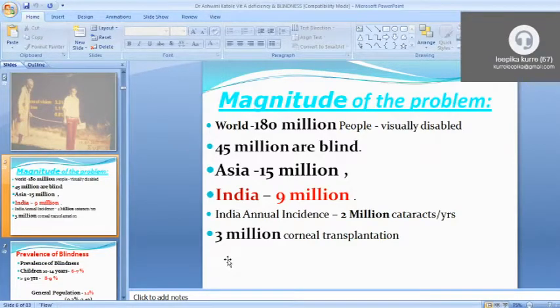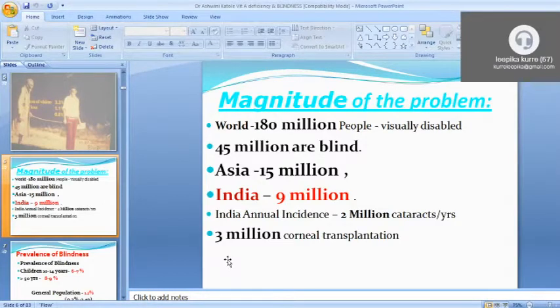In developing countries the problem is very big compared to developed countries. Countries like India, Nepal and Pakistan have more blindness compared to European and American countries.